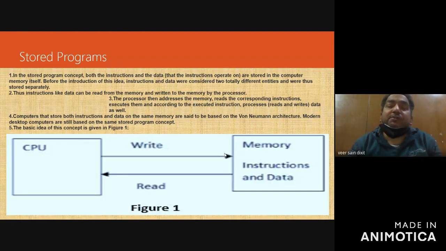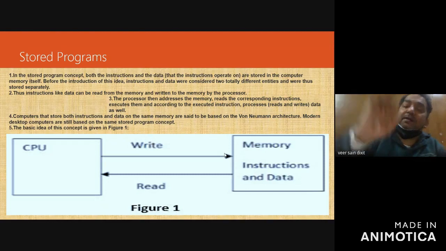Thus, instructions like data can be read from the memory and written to the memory by the processor. The processor then addresses the memory. That is the context switching. मतलब पहले डेटा को करेगा, फिर उसको करेगा, मेमोरी उसको instructions को करेगा, then the processor addresses the memory, reads the corresponding instructions, executes them, and according to the executed instruction processes data as well. तो आप देखो ना कि steps are more.